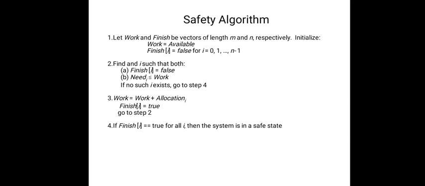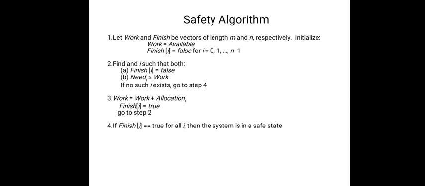If finish[i] equals true for all i, then the system is in a safe state. Otherwise, we set work equal to work plus allocation[i], finish[i] equal to true, and go to step 2. You continue like this. This is the safety algorithm.